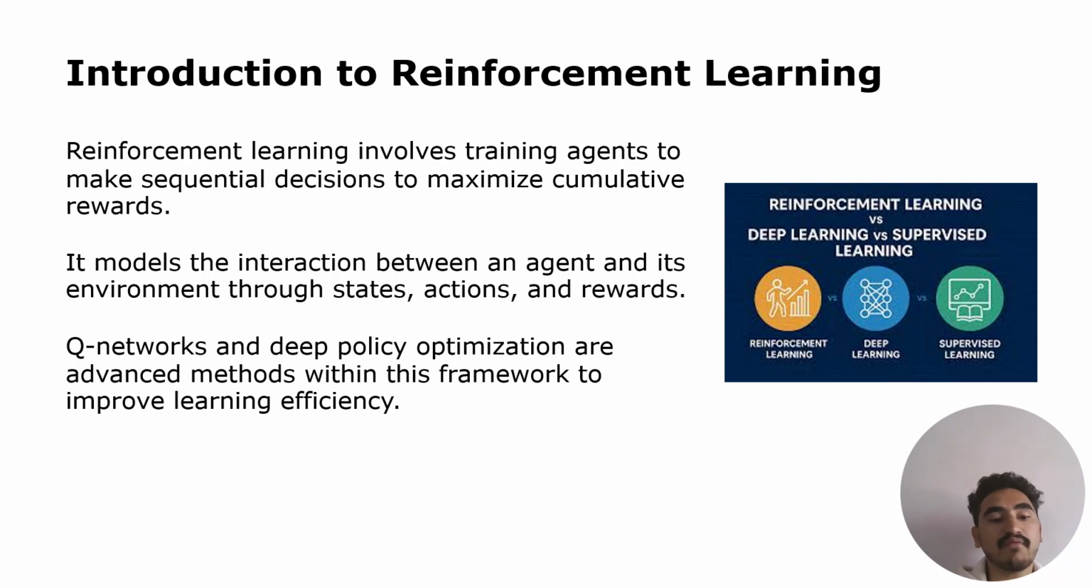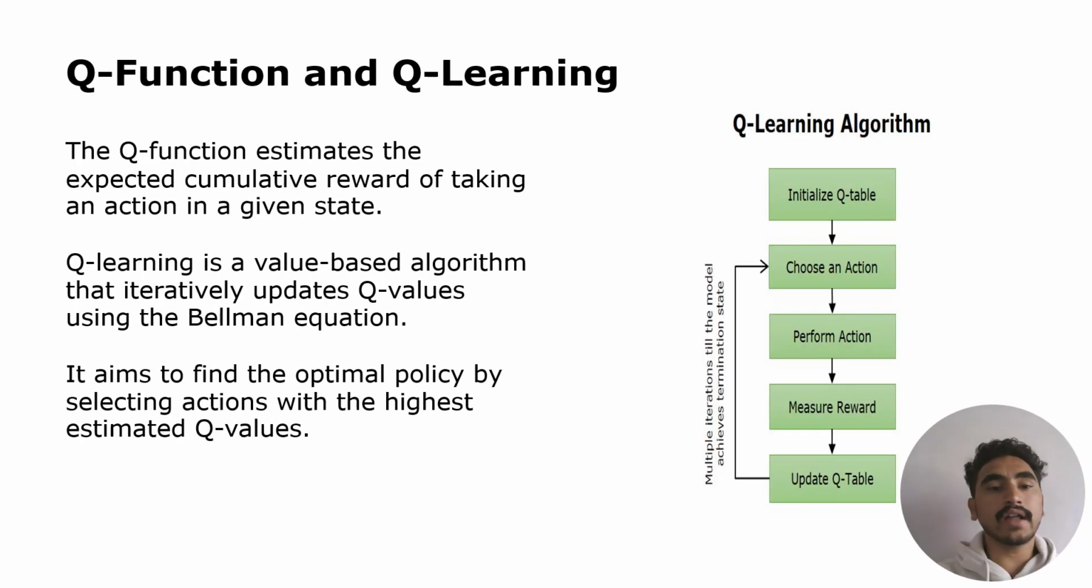We can see a type of machine learning where an agent learns to make decisions through trial and error by interacting with an environment. And we can see Q function and Q learning in AI. The Q function estimates the expected cumulative reward of taking an action in a given state. Q learning is a value-based algorithm that iteratively updates Q values using the Bellman equation. It aims to find the optimal policy by selecting actions with the highest estimated Q values.